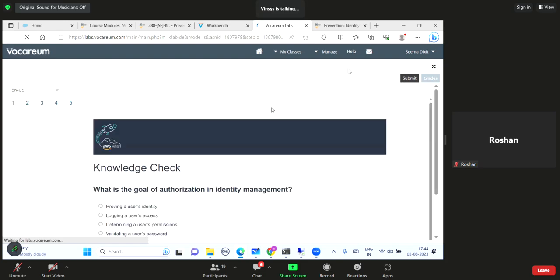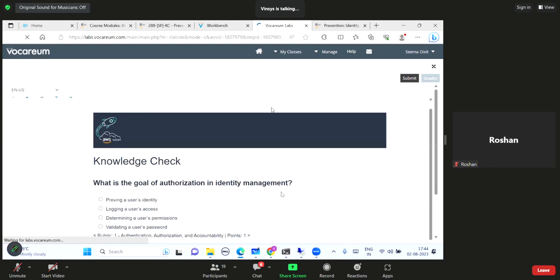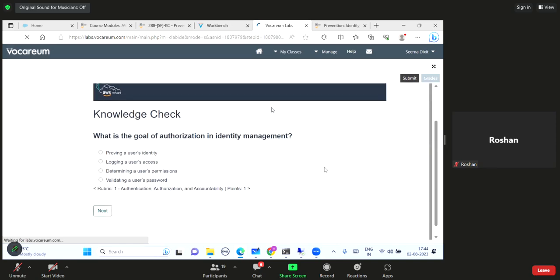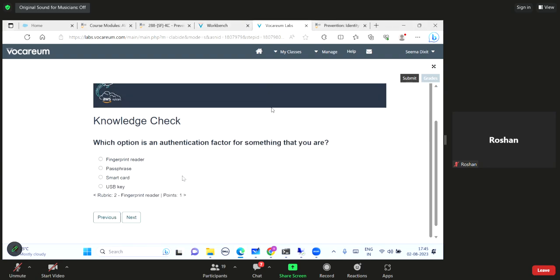Okay, what is the goal of authorization in identity management? Authorization. Yes. Authorization means evaluating the permission. Authentication means authenticating the user, who you are, right? But what you can do, that is authorization. Perfect. Third option. Which option is an authentication factor for something that you are?